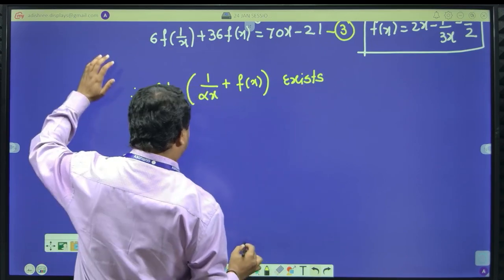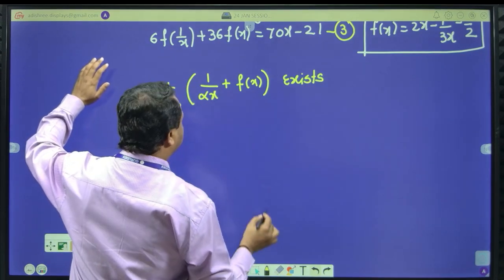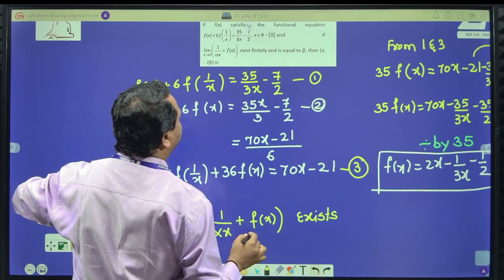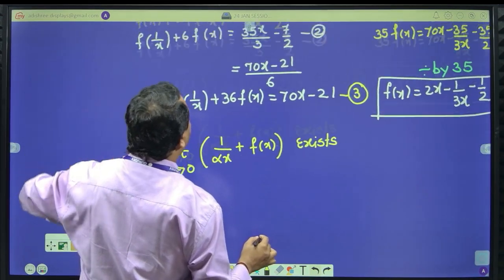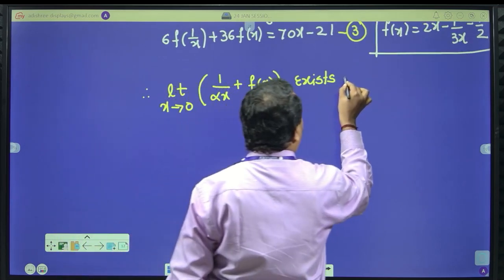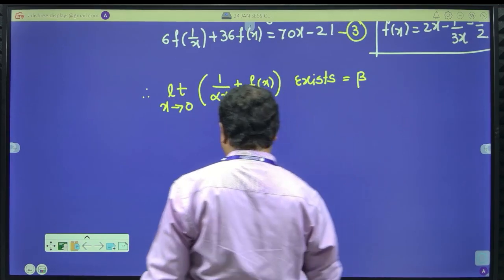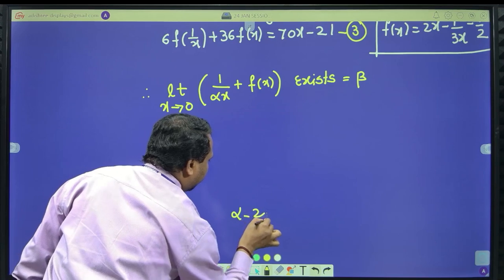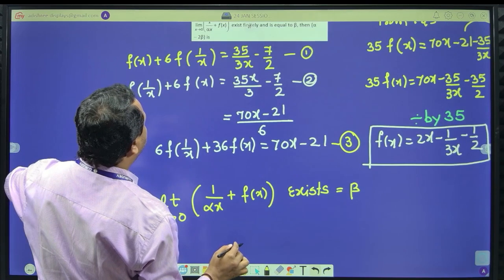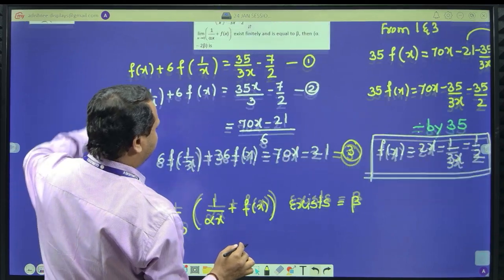If that limit exists and is finitely equal to beta, then what is the answer for alpha minus 2 beta? Alpha minus 2 beta is the question.